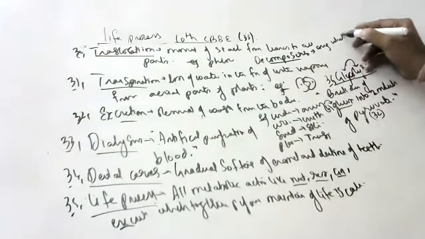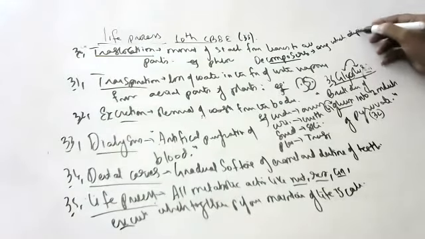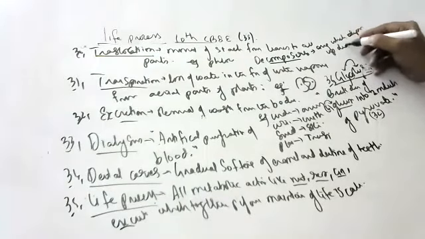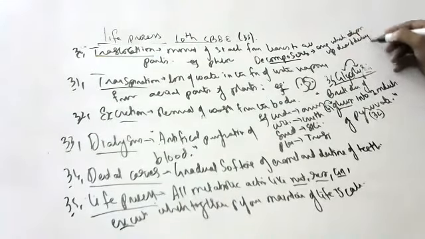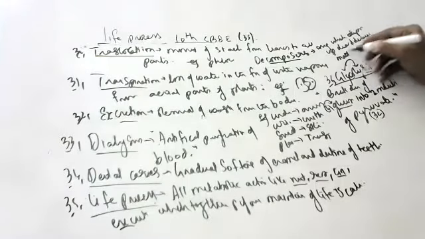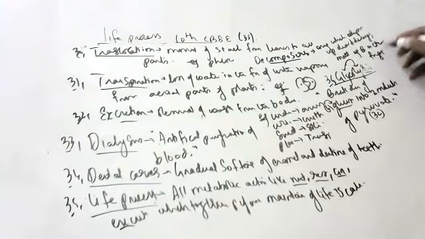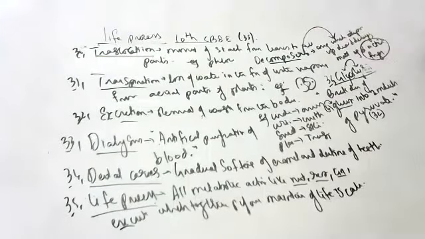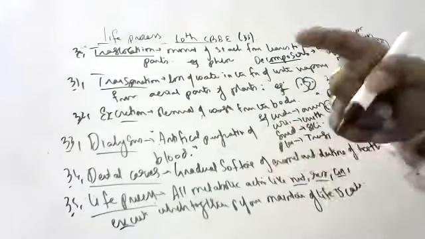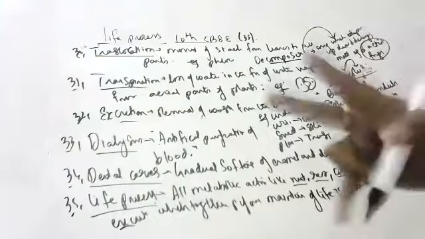Organisms which depend upon dead and decaying matter. Compulsory, whether they ask or not, you have to write examples: bacteria and fungi. What are decomposers? Organisms which depend upon dead and decaying matter.